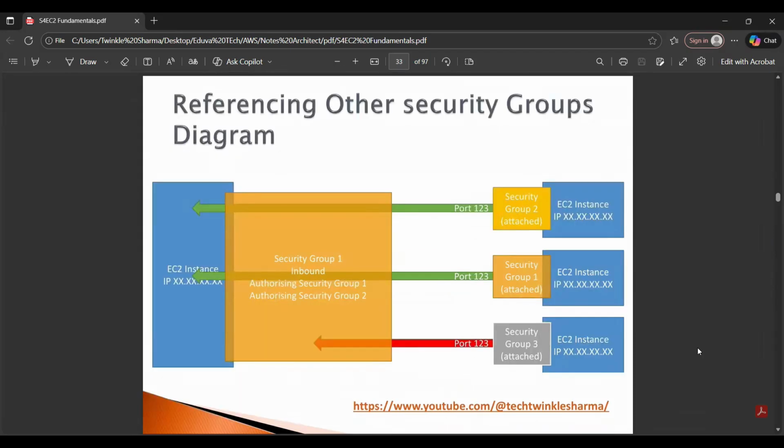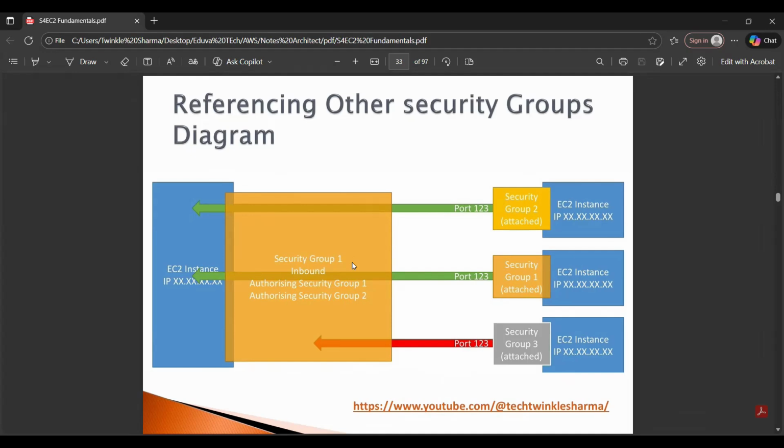We also have another security group reference diagram. If I have one EC2 instance and I am assigning two security groups, right? Security group 1 is connected to instance 1 and security group 2 is connected to instance 2. Both are allowed because I am allowing the two security groups on a single instance.